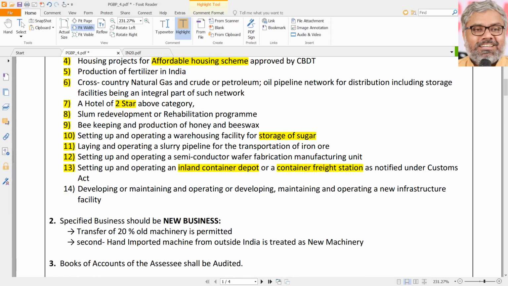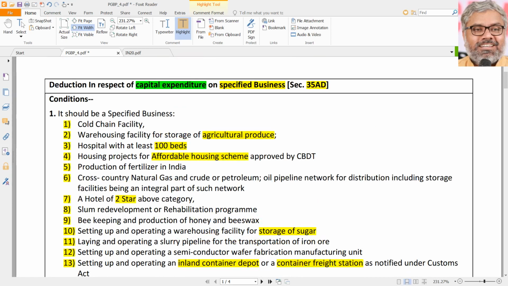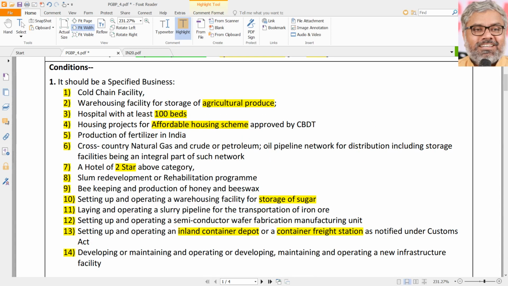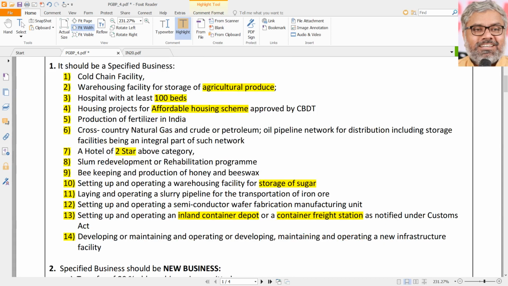Same way, if anybody is in the business of developing, maintaining and operating a new infrastructure facility, it's a very open-ended thing. A lot of conditions will be there, so don't seriously worry about this. New infrastructure facility is just the phrase that you should remember, and if it is given in the question itself, the question will tell you it is eligible for 35AD. That you should know. What is 35AD? You should know. But for all the other businesses, the question will not necessarily tell you it is eligible for 35AD.